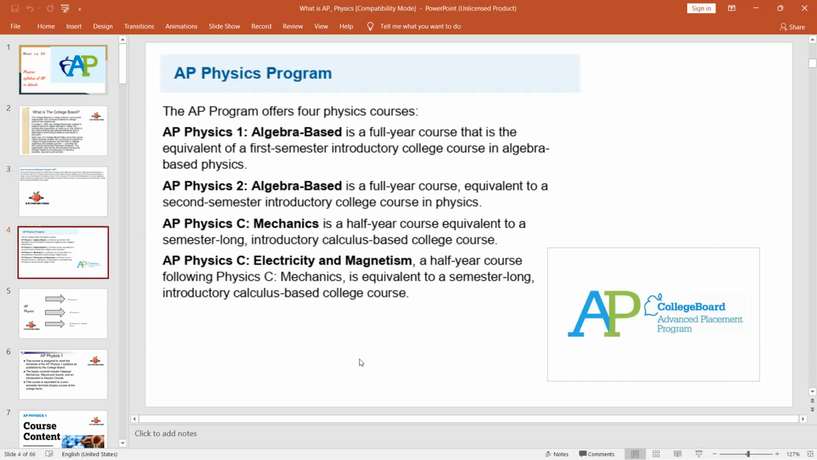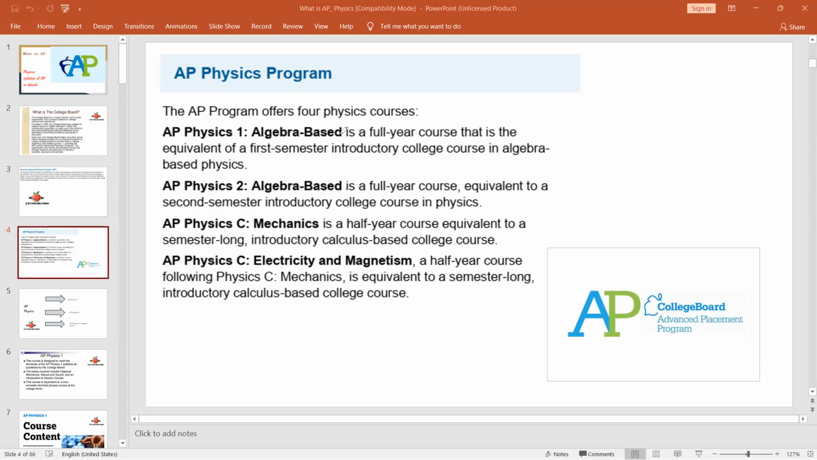Now, what is the detailed syllabus of AP Physics? The AP Physics syllabus consists of AP Physics 1, AP Physics 2, AP Physics C mechanics, and AP Physics C electricity and magnetism. These two are calculus based. AP Physics 1 and AP Physics 2 are algebra based. Please mind it, both are algebra based. AP Physics C mechanics and AP Physics C electricity and magnetism are based on calculus.